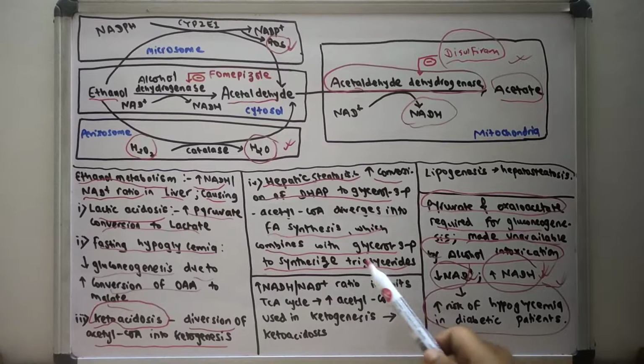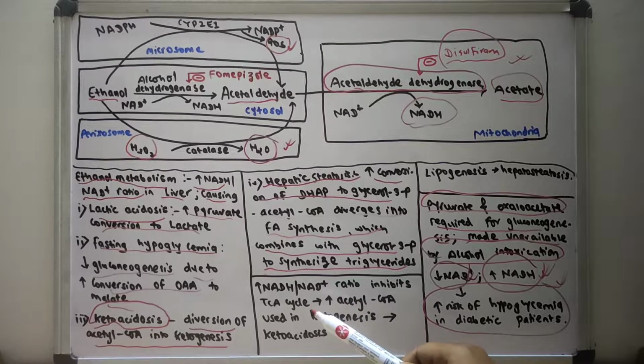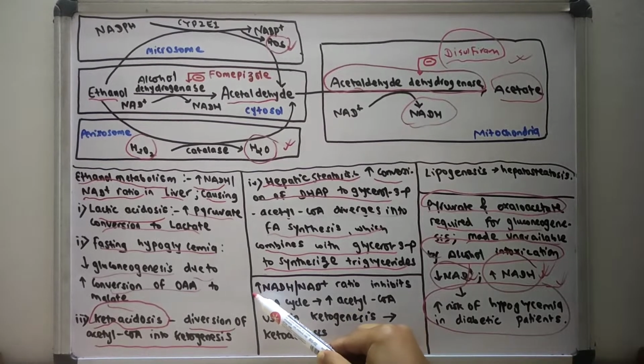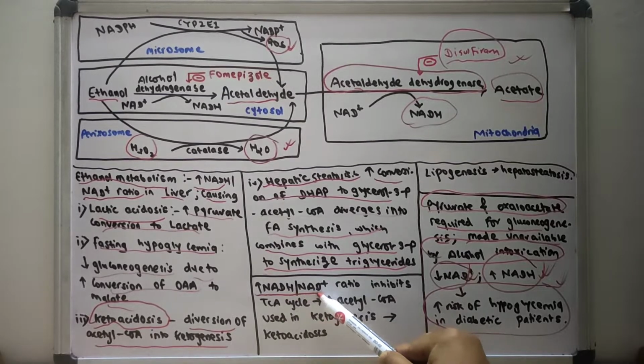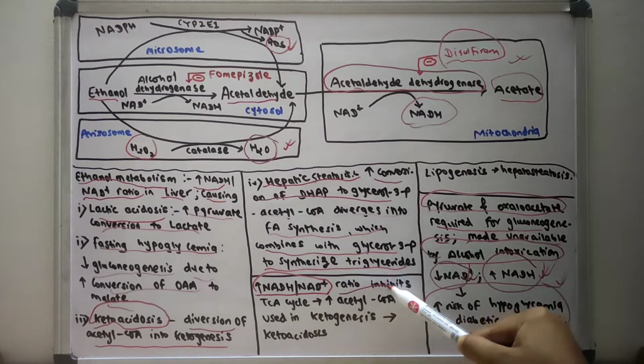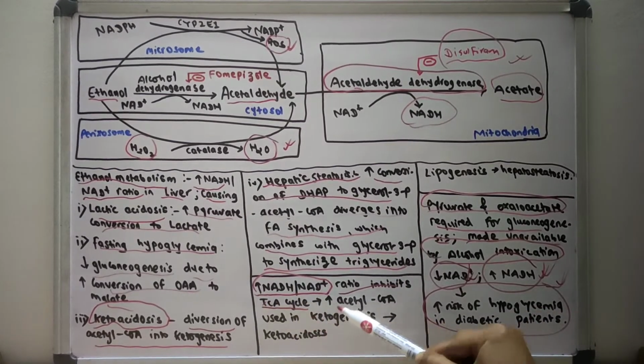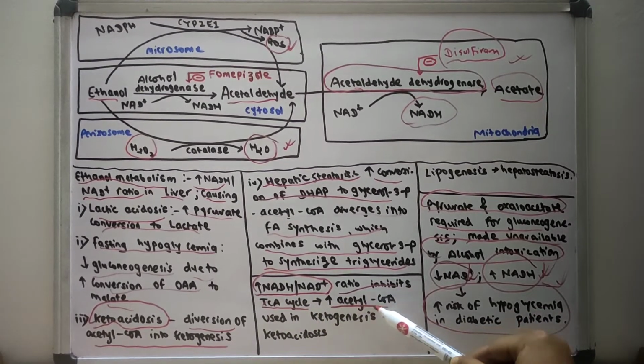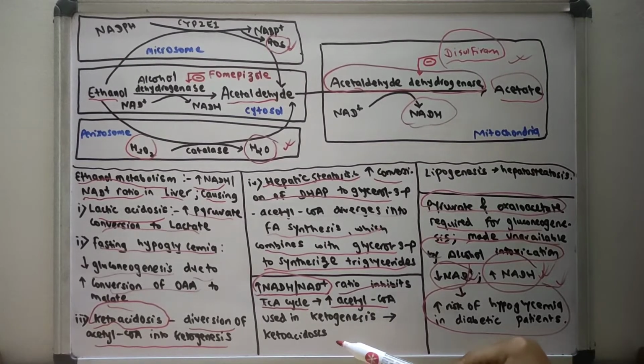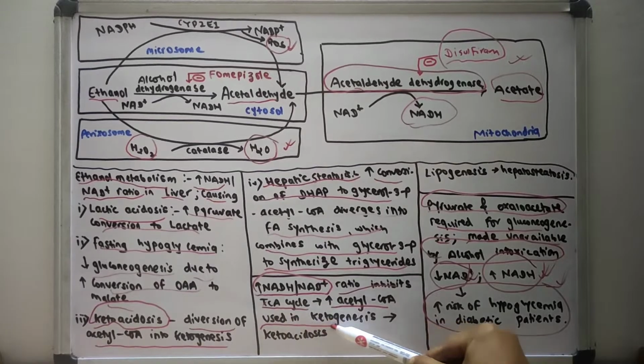So what happens? There will be increased production of NADH and decreased amount of NAD plus due to excessive consumption of NAD. So there will be an increased NADH to NAD plus ratio. This increased ratio will inhibit the TCA cycle, and this will eventually lead to an increased amount of acetyl coenzyme A that is used in ketogenesis, and ultimately ketoacidosis occurs.